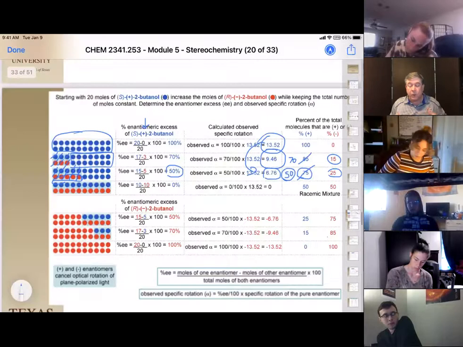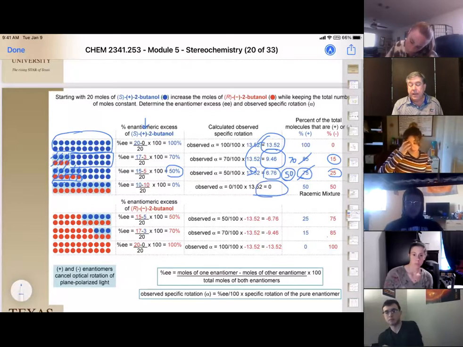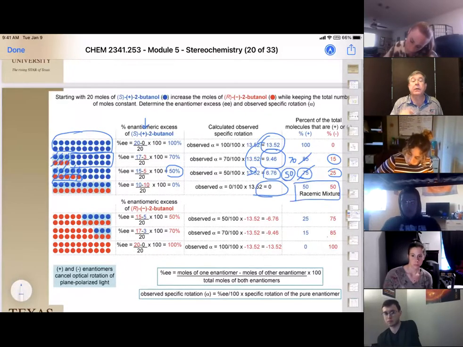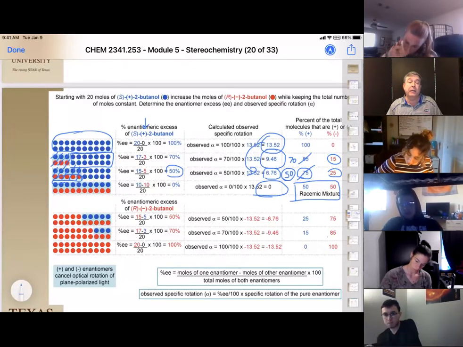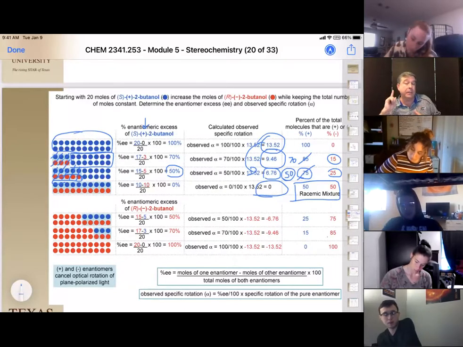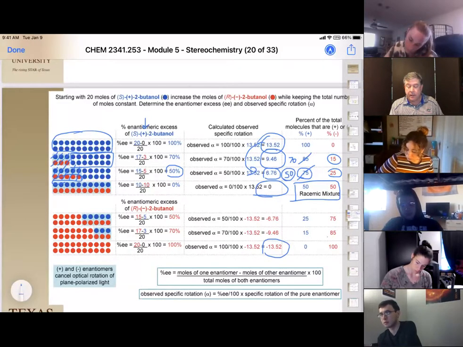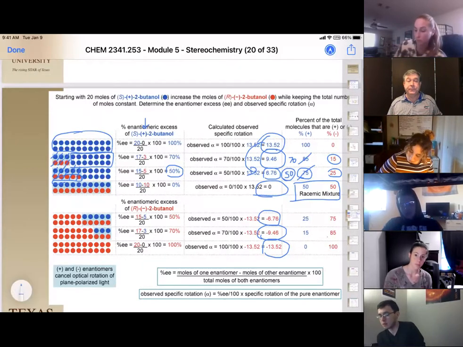Okay, so we do that again. If we get a 50-50 mixture, 10 R's and 10 S's, that's going to cancel all of each other out, and we're going to end up with a net 0. By definition, that 50-50 mixture is our racemic mixture. We can do the same thing by adding the S to the R, and we'll see the same but equal and opposite effect. Notice that our pure one is a negative 13.52, and our mixtures are negative numbers as well. Questions on enantiomeric excess?